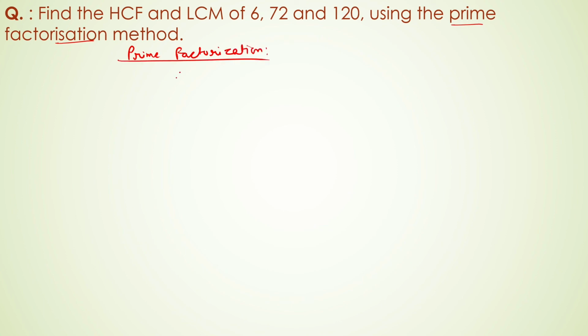The prime factorization of 6 is 2 into 3. 72 can be written as 2 to the power 3 into 3 to the power 2, and 120 can be written as 2 to the power 3 into 3 into 5.